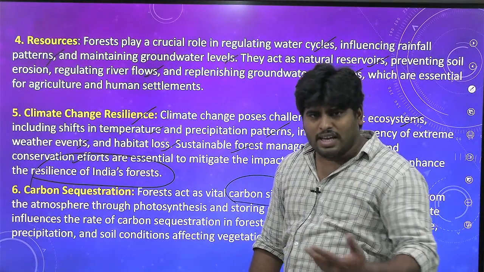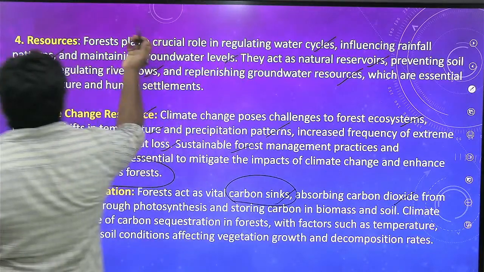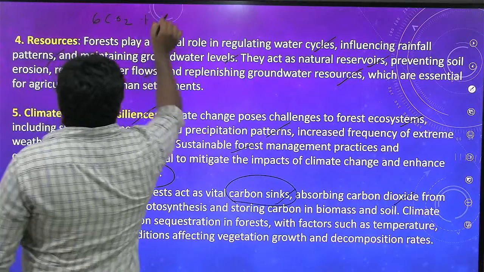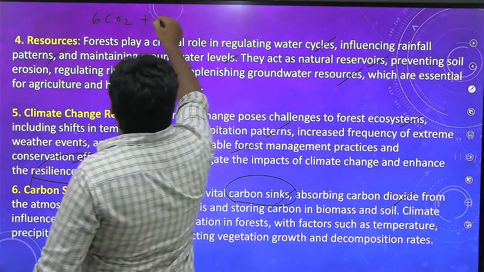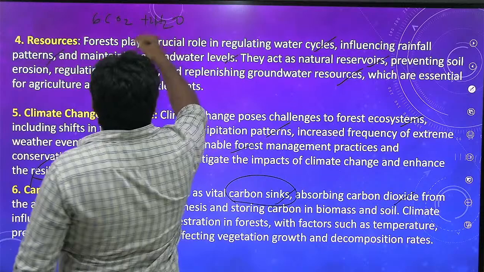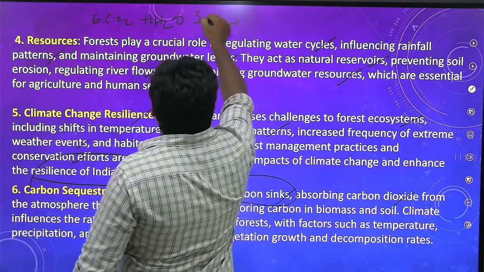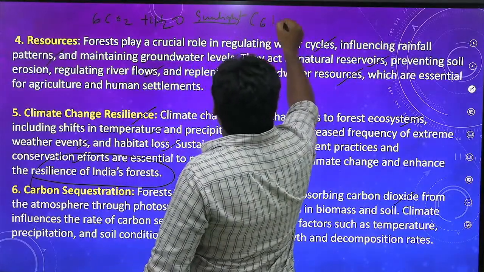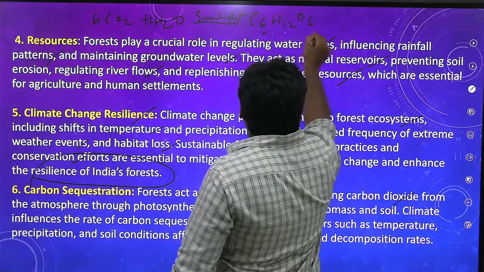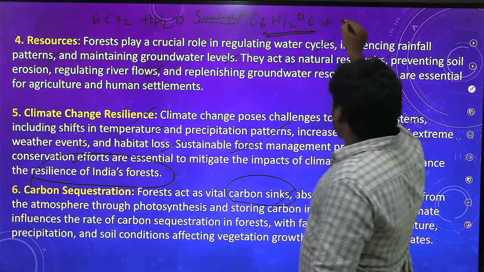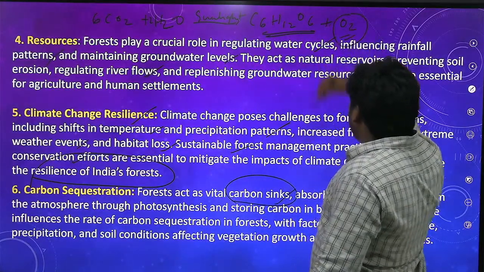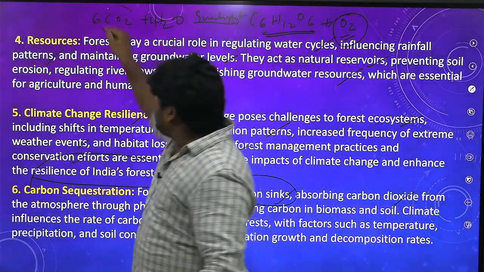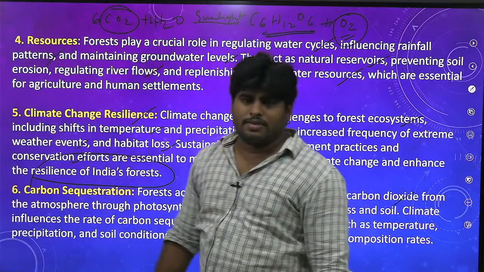Photosynthesis, for example: 6CO2 plus water, 6H2O, in the presence of sunlight, will give you glucose, C6H12O6, also called energy, and O2, oxygen, is the end product. See, they will take the carbon dioxide, they will give you the oxygen.